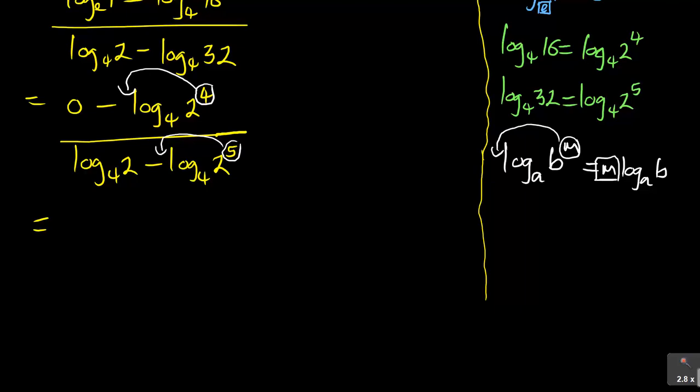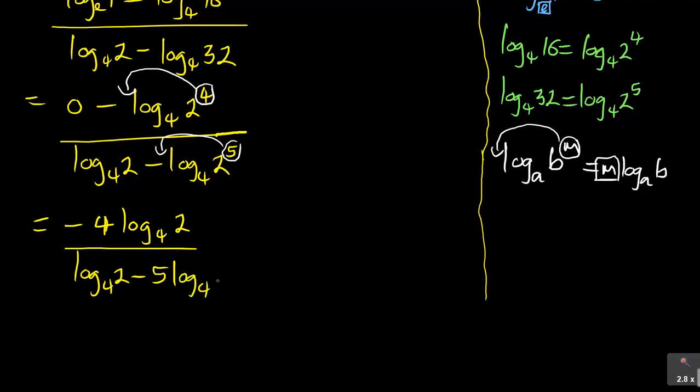So if I do that, I will have minus 4, remember 0 becomes 0, so minus 4 log base 4 of 2 over, then I've got log base 4 of 2 minus 5 log base 4 of 2. So that's what I'm having.